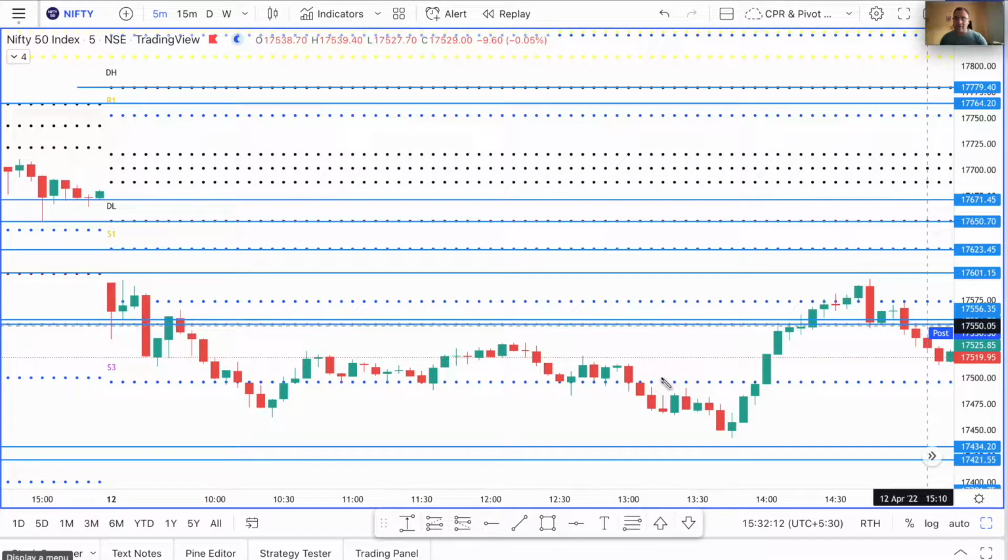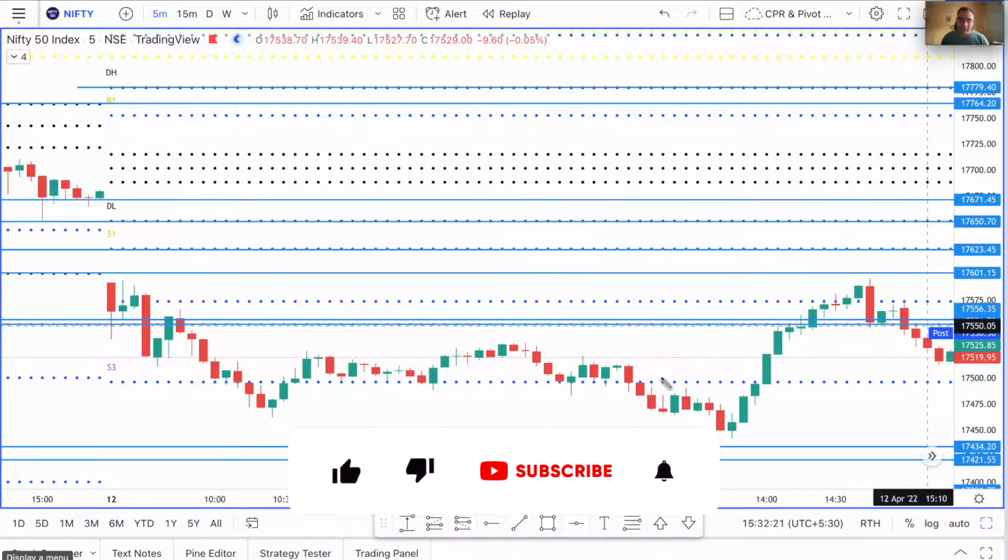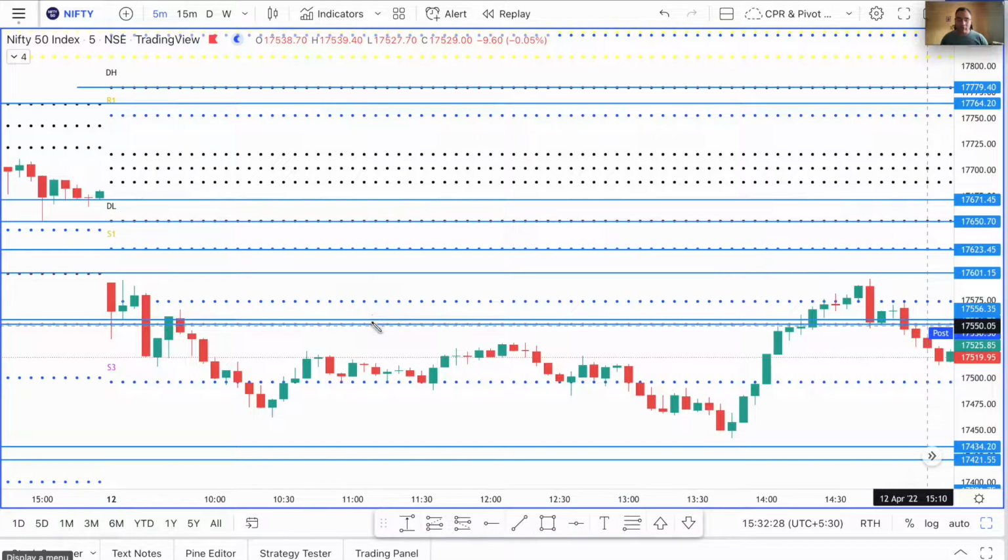when it's an average sized to narrow CPR, whenever price opens outside S1 and PDL, then you can consider it to be a trending day, or you can have a trending bias on that day. But today what happened was Nifty and Bank Nifty were really looking opposites. So Bank Nifty was not looking weak and Nifty was looking really weak, and so I was not really of the opinion that the market would reverse from here or even from the S3.